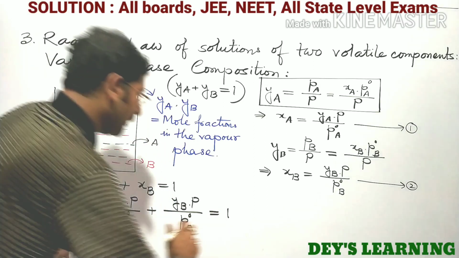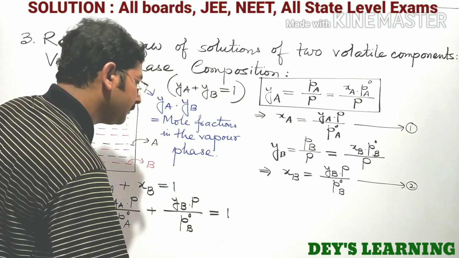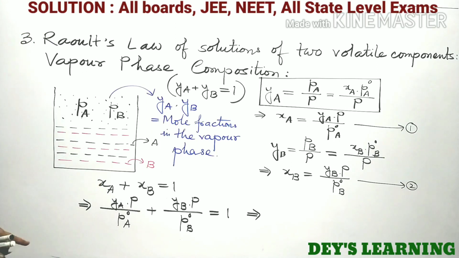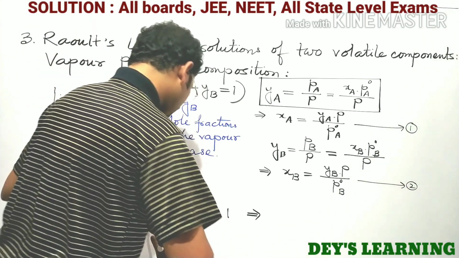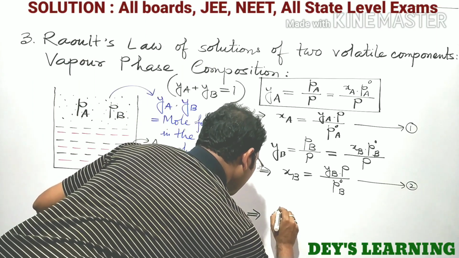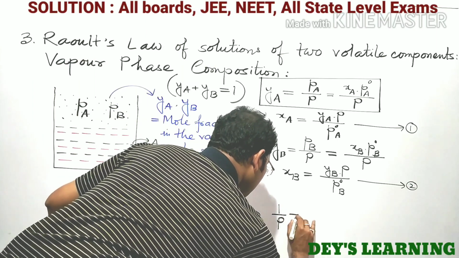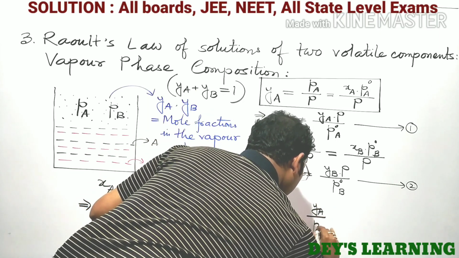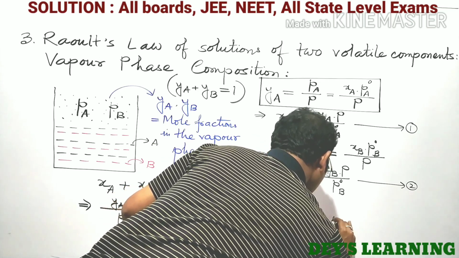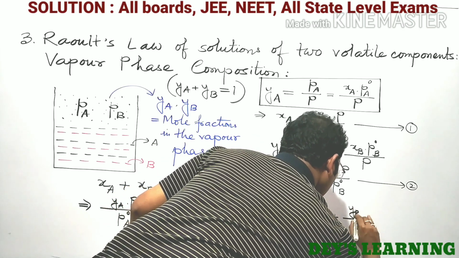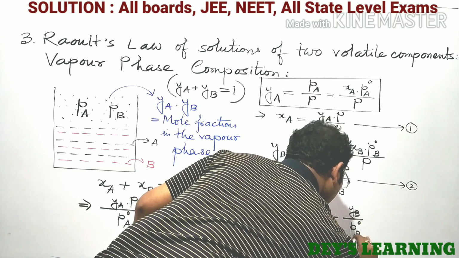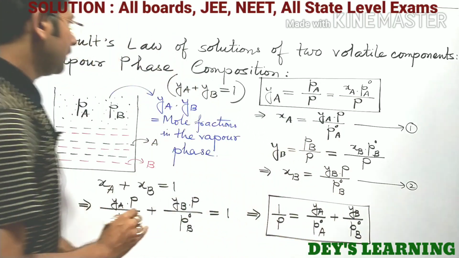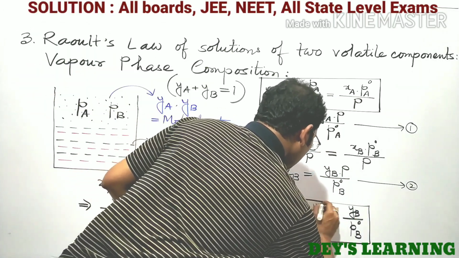And this implies, if we divide both sides of the equation by capital P, we can write 1 by capital P equal to YA by P0A plus YB by P0B. This is a very important relation. This is again a very important relation.